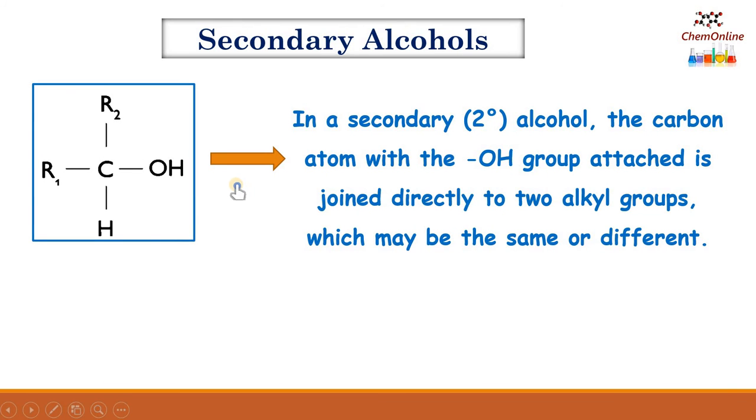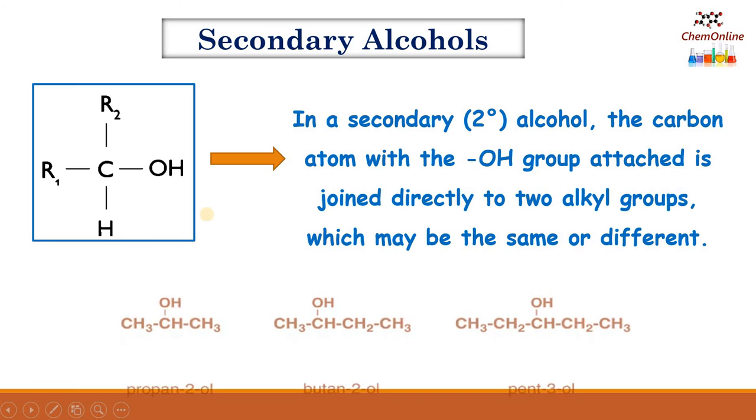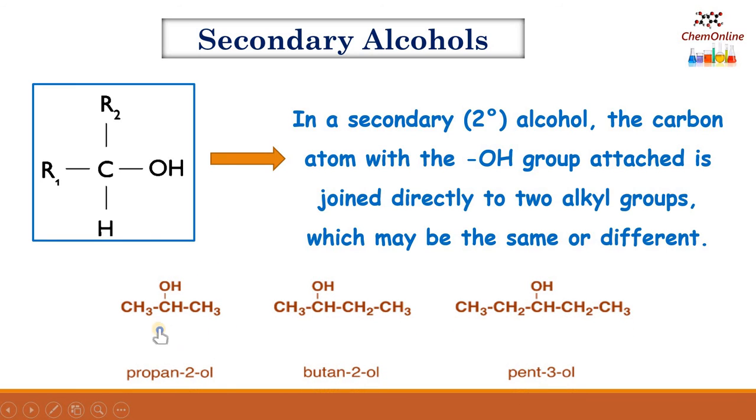Now secondary alcohols. Here the carbon bearing the OH will be attached to 2 alkyl groups, shown as R1 and R2, and the alkyl groups may be same or different. Some examples include propan-2-ol, CH3CHOHCH3. Similarly, butan-2-ol, pentan-3-ol. In these examples, we can see that the carbon bearing the OH is attached to 2 alkyl groups. In propan-2-ol, the 2 alkyl groups are the same, CH3 and CH3. In butan-2-ol, one is CH3 and the other is an ethyl group, CH2CH3.